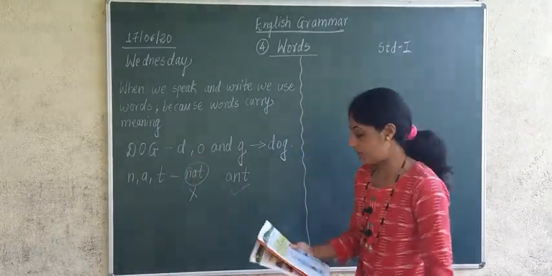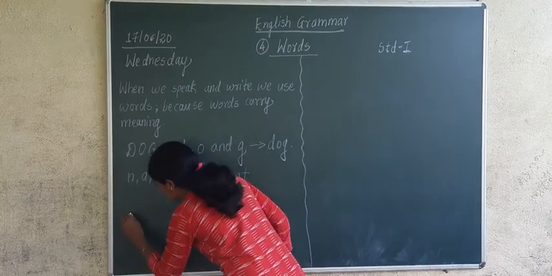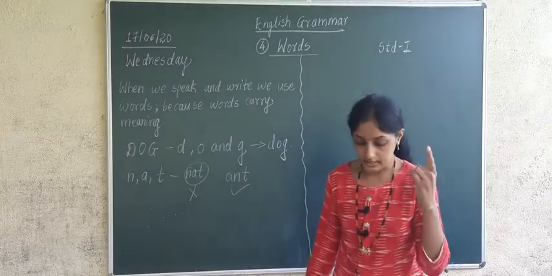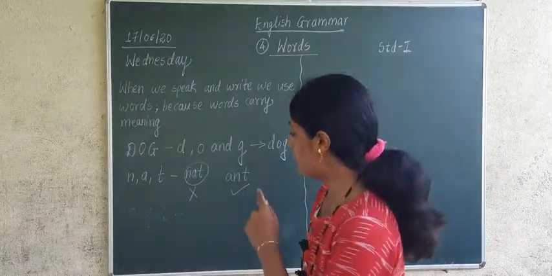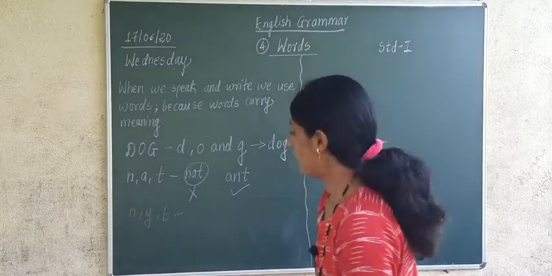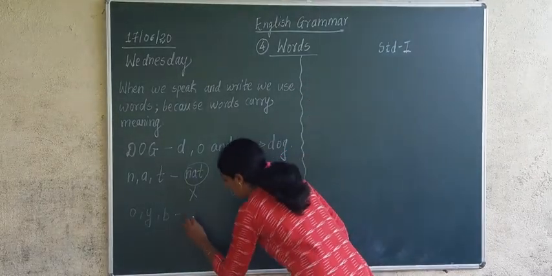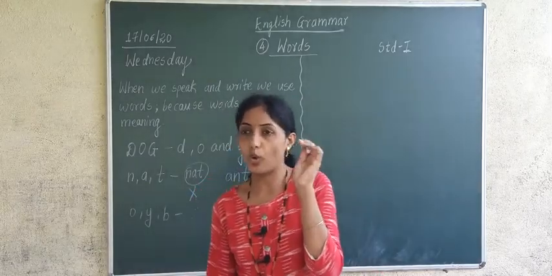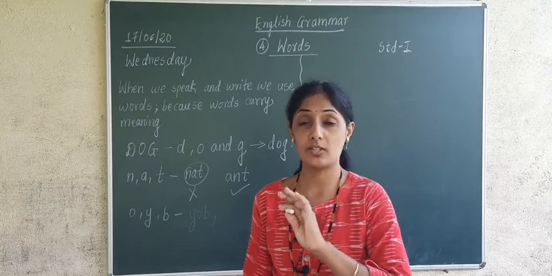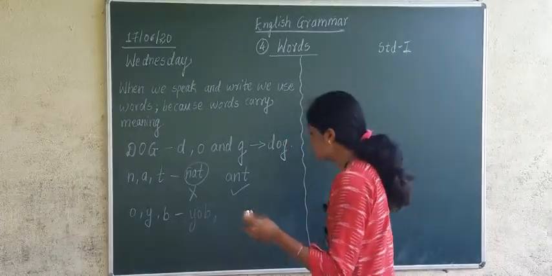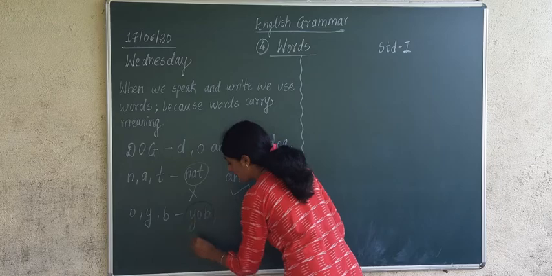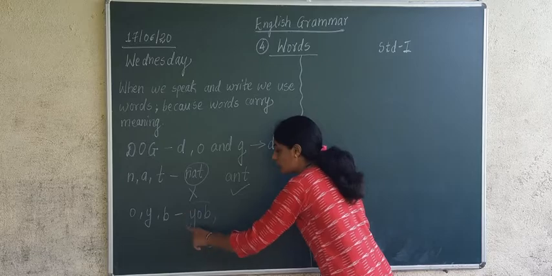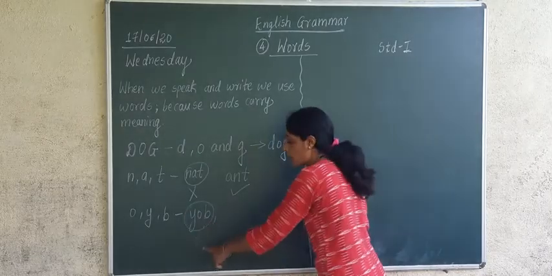Now I will give you the next example. Here in your book it is given O-Y-B. Again three letters are given to you and you have to make one meaningful word from them. If I make Y-O-B, yob, have you heard the word yob? No, it is not making any meaning. So this word is totally wrong. We cannot say that this word is correct.